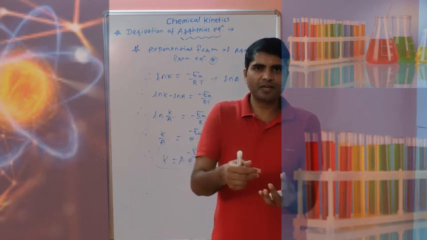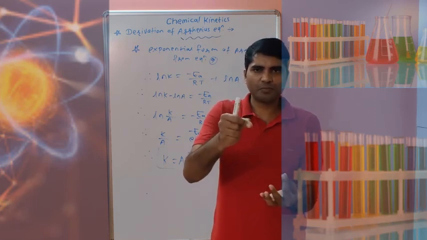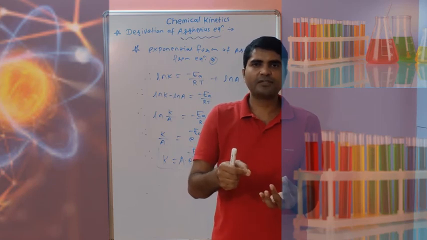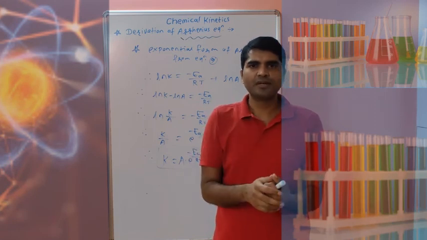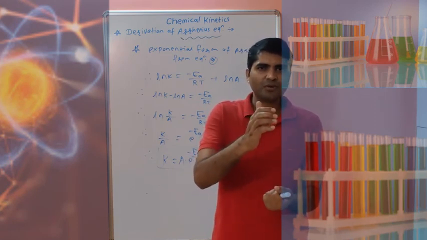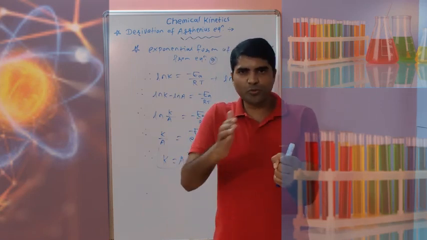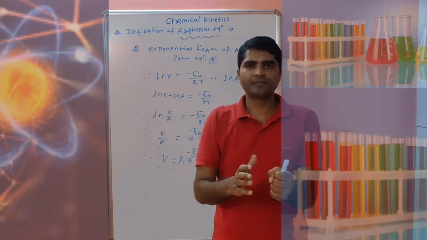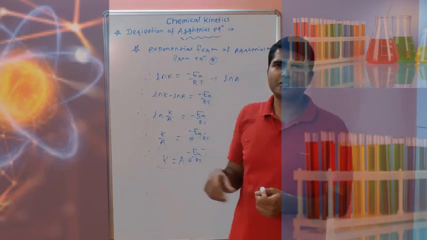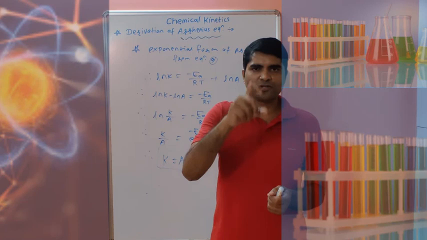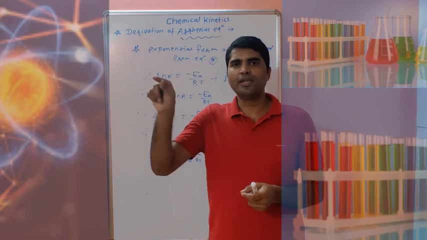And then once equilibrium is there, apply the van't Hoff isochore, where the equilibrium constant is concentration of product upon concentration of reactant. The third assumption is that the concentration of A star is always less than the concentration of A, and the fourth assumption says that A star is converting to the product, but the conversion of A star to product does not depend on temperature, and that rate constant is constant. Then the whole derivation is based on the van't Hoff reaction isochore, which is d ln Kc upon dt is equal to Ea upon RT square.